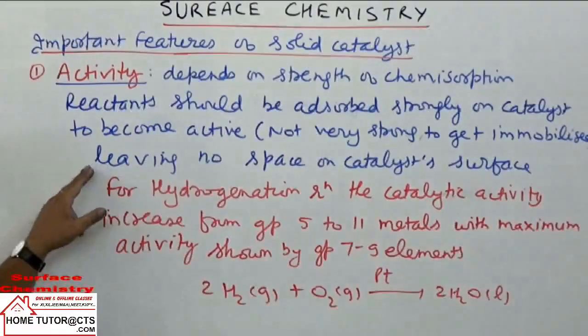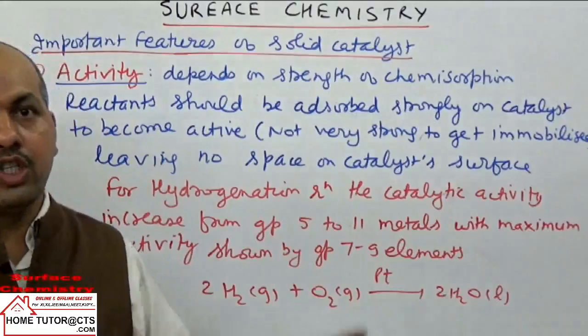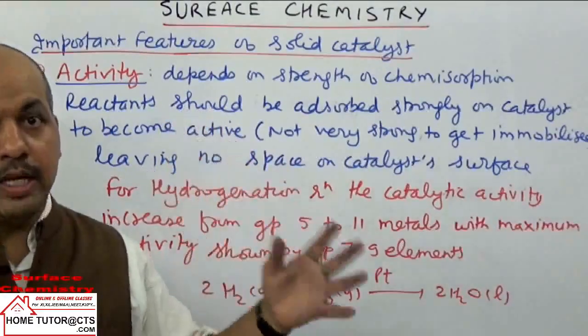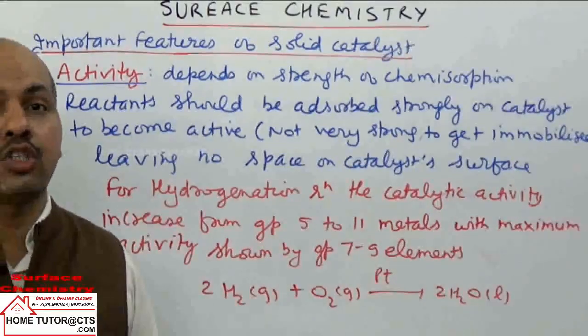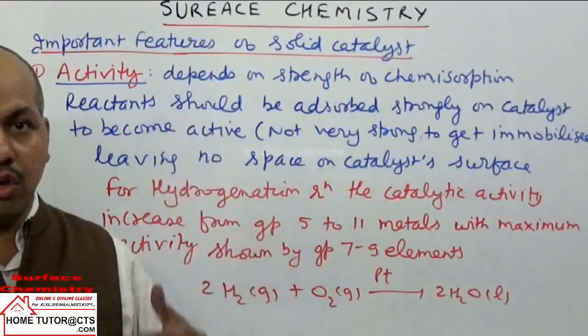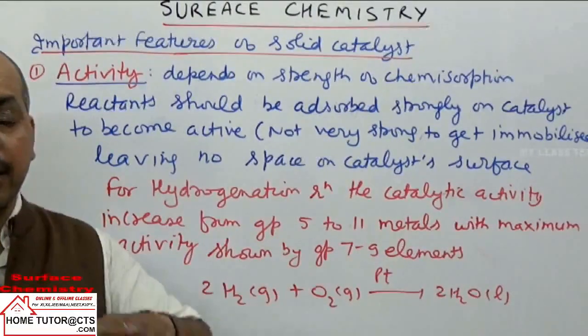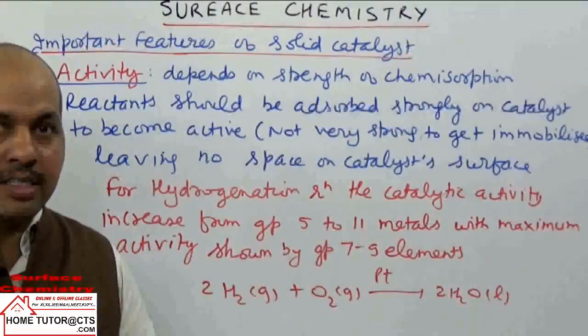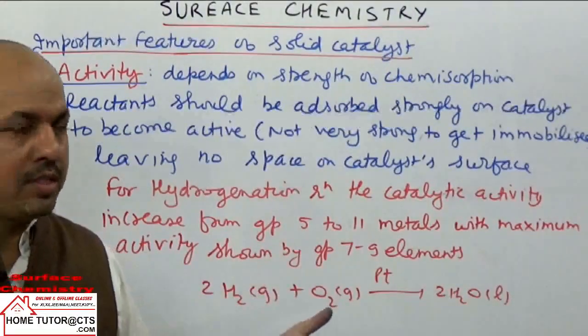So what happens then? They will leave no space on the catalyst surface. So the reactant should be adsorbed on the surface of the catalyst reasonably strongly, but not very strongly, because if they are adsorbed very strongly, they cannot move away and they cover the surface of the adsorbent or the catalyst, preventing the catalysis of other reactant molecules.